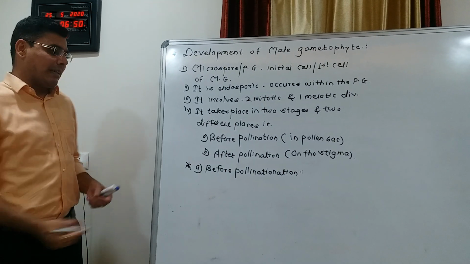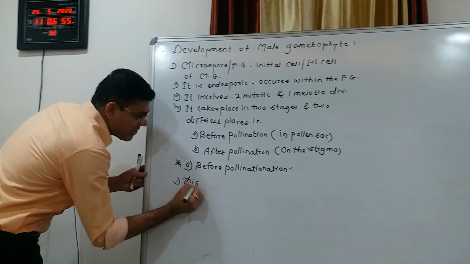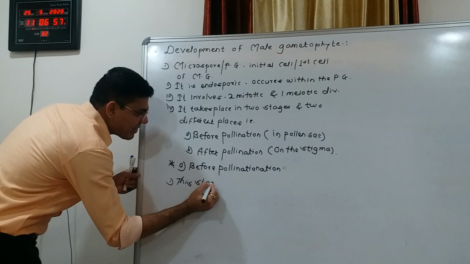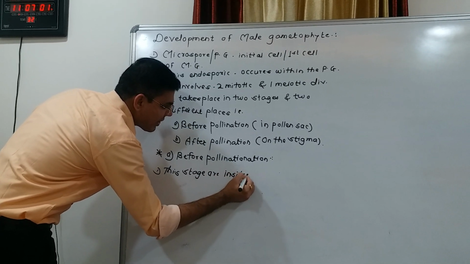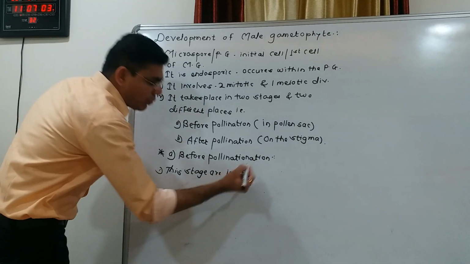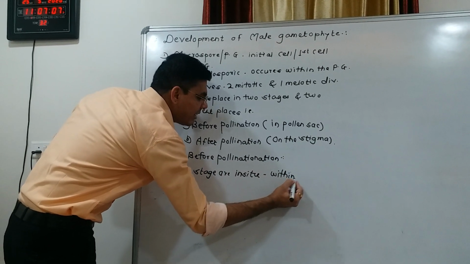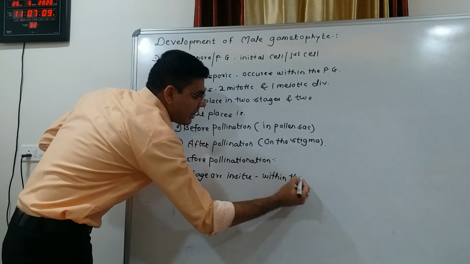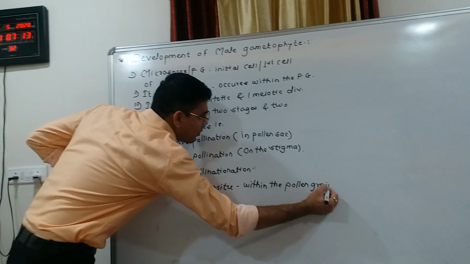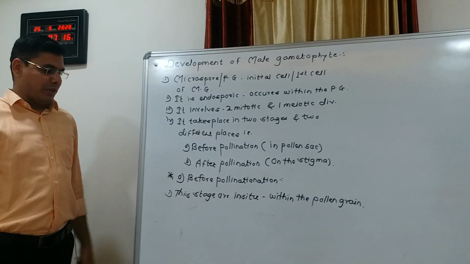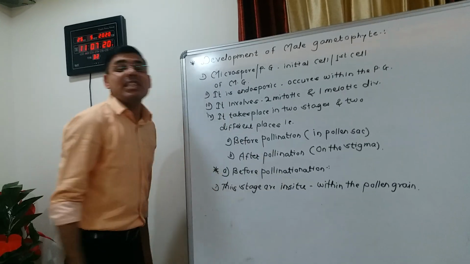You know very well that these stages are in situ. In situ means it takes place within the pollen grain or microspore. In situ means in situation.